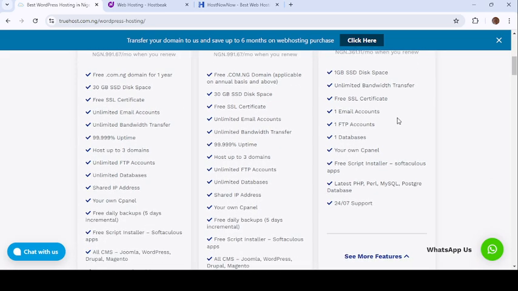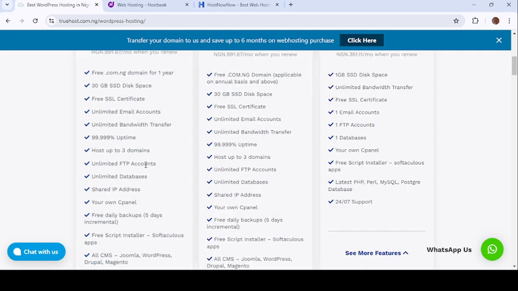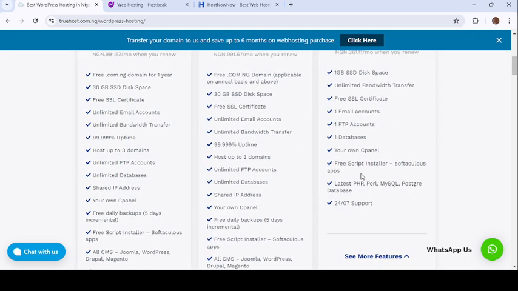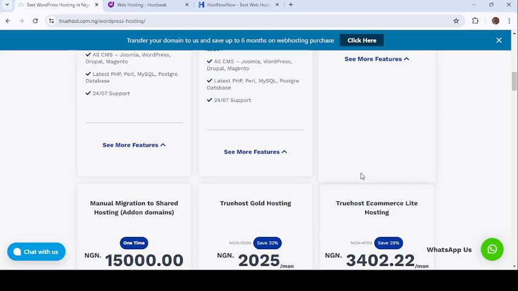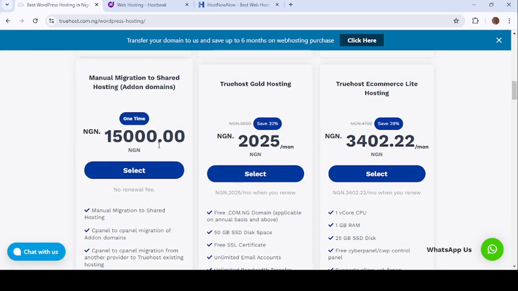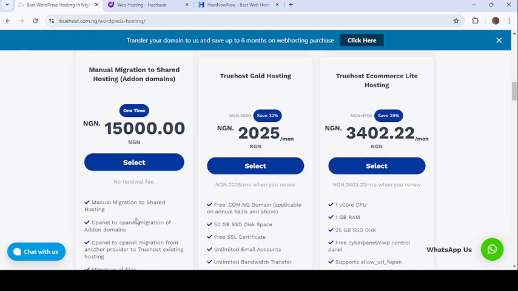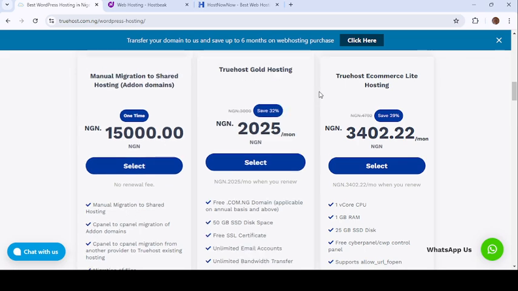Another thing that is important is having the opportunity to host up to 3 domains. It will help you when you have many clients who don't want to pay you much, so you put them under a main domain. It does not matter, because the domain can be changed, and since it can host up to 3 domains, you can always put their name there. So let's check other ones. This one is 15,000 naira. Okay, this one is not really for websites.